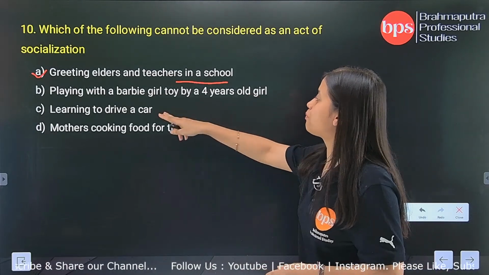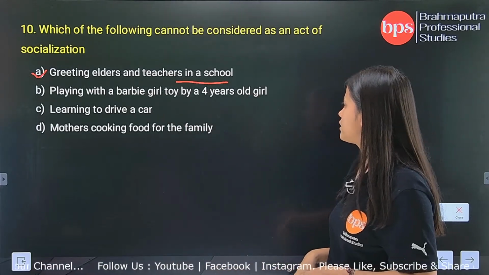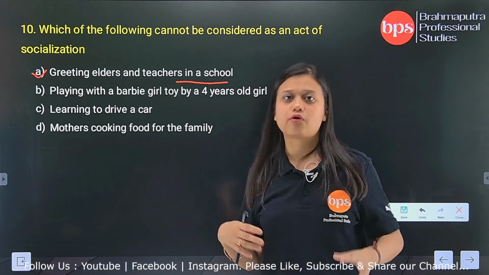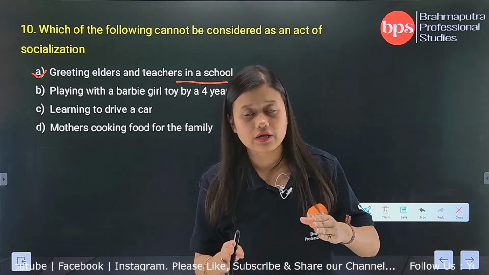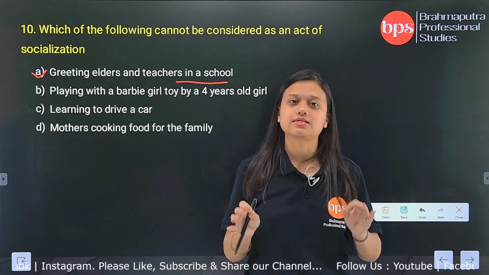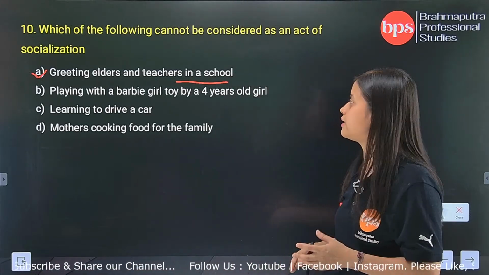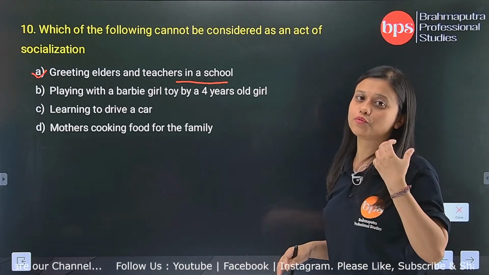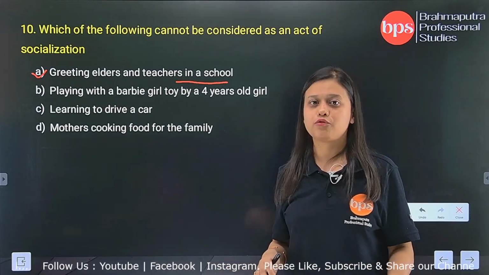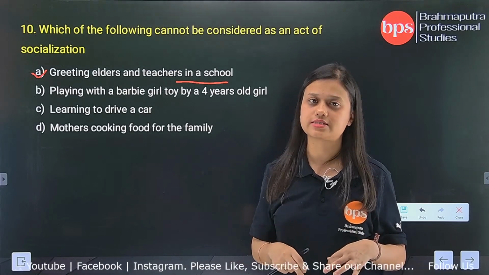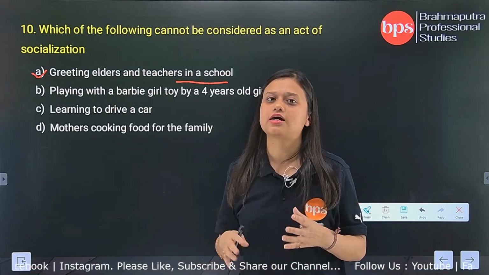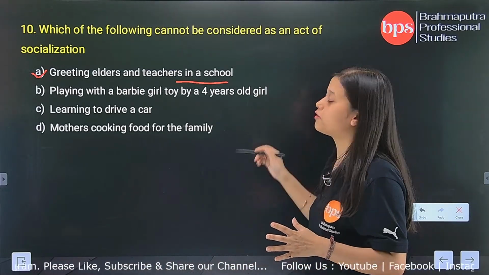Now the next one is playing with a Barbie girl toy by a 4-year-old girl. If you are born a girl, then in order to learn the social etiquette of being a girl, you have to have long hair and wear very covered dresses. All these things are taught to us if we are born as a girl.